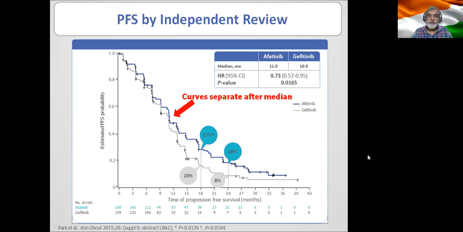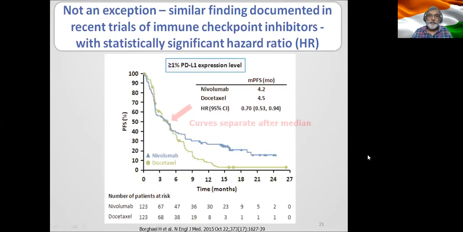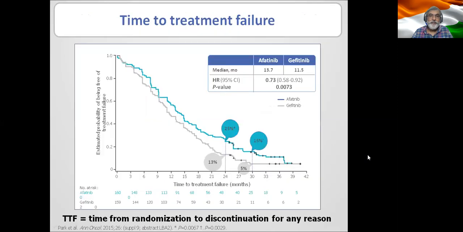This separation after the median is not only for patients who are getting TKIs, but you can see that the same thing is also seen in patients who are receiving immune checkpoint inhibition. In both these instances, once we have a better biomarker, once we can identify the patients who are most likely to respond earlier, we will have the separation earlier and we would be able to select the patients properly.